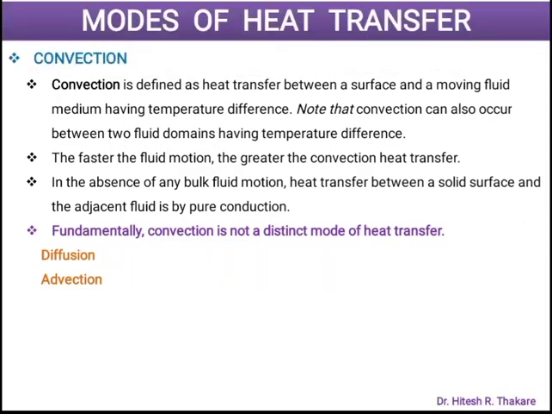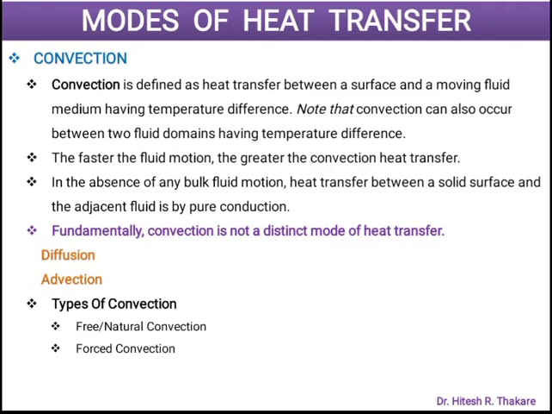Then, because of this combined effect, convection took place. I hope it is clear now. There are two fundamental types of convection. One is natural or free convection, and second one is the forced convection. Let us understand them. In the case of natural convection, whatever is the movement of the fluid, it happens because of change in temperature, and that's why change in density. Whenever there is temperature difference, the density difference in the fluid will be created.